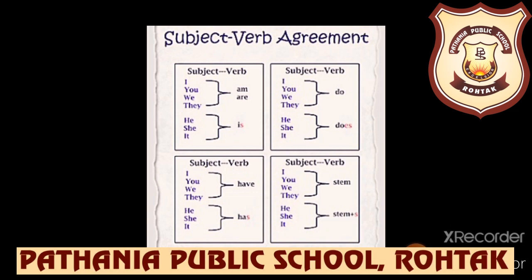Suppose I, you, we, they. Along with I, we apply am. With you, we, they, we apply are. He, she, it carries is. Same, if we are applying do, so I, you, we, they, we would apply do. He, she, it, we would apply does. So same in this case.